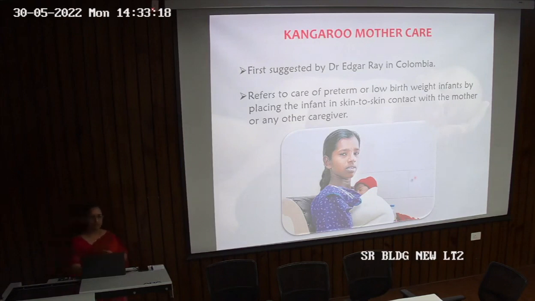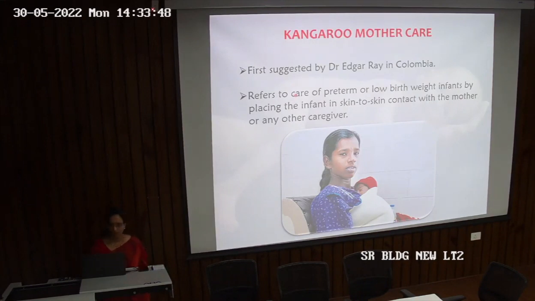So from there we took the name kangaroo mother care. It refers to care of a preterm or low birth weight infant by placing the infant in skin to skin contact with the mother, or if the mother is not there, any other caregiver. By placing the child in kangaroo mother care, what principles are we following?